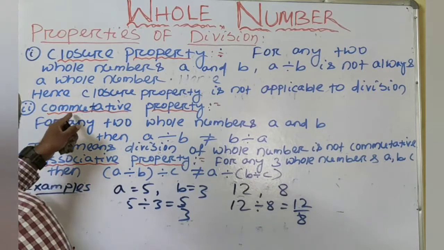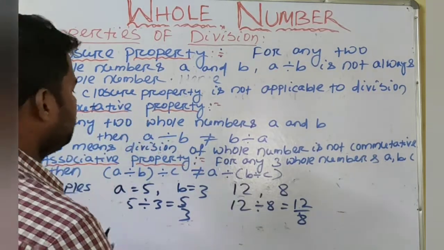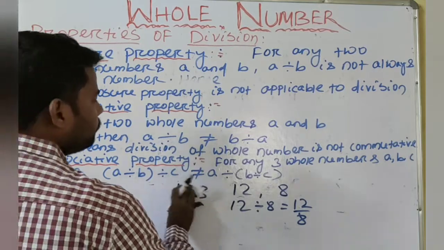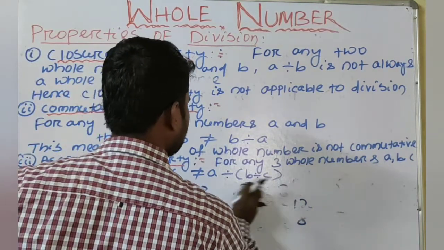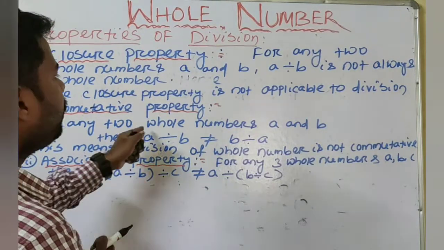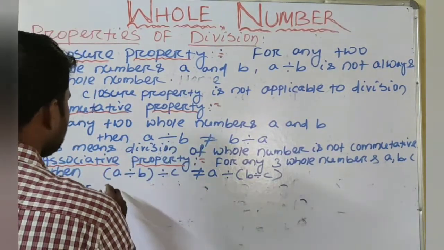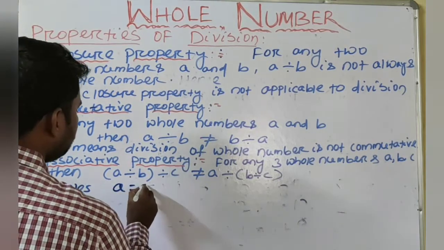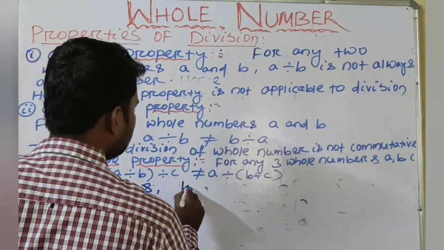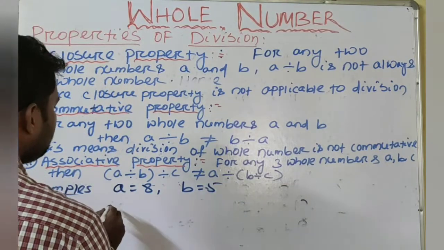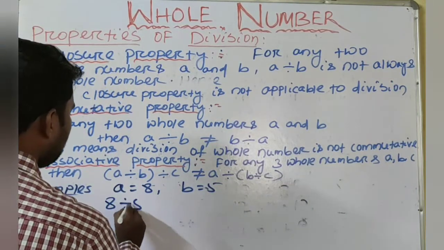Next we will know the commutative property of division. For any two whole numbers A and B, so we will take two whole numbers. Suppose A is equal to 8, B is equal to 5. Then A divided by B, that means 8 divided by 5.